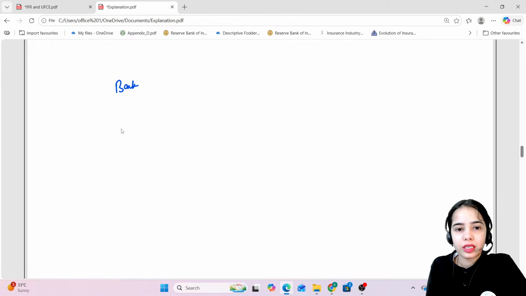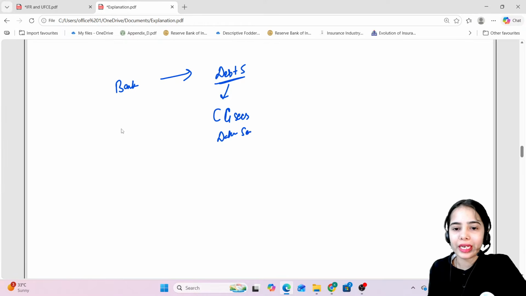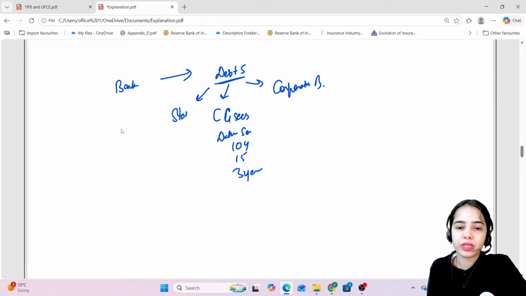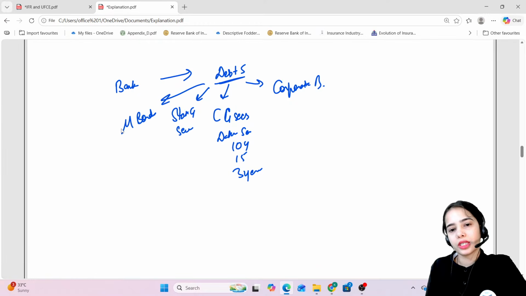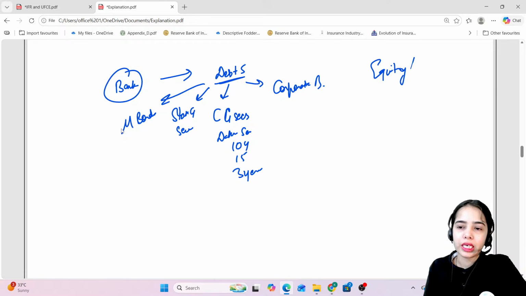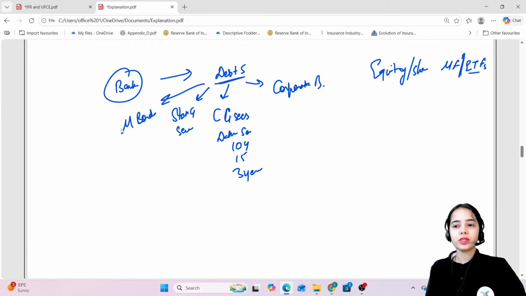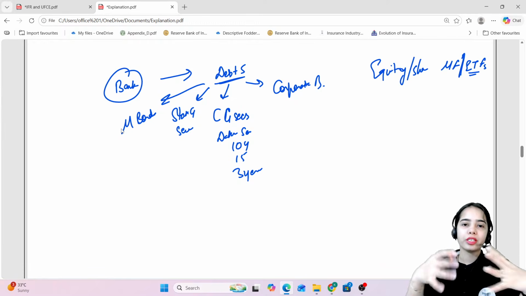See the banks, if they are investing in debt securities, let's say they are purchasing central government securities, the dated securities of 10 years, 15 years, 3 years or something. They are also purchasing corporate bonds. They are also investing in state government securities, state government bonds, maybe municipal bonds, or they are investing in equity also. The banks are also investing their money in shares, in mutual funds, in ETFs, that is exchange traded funds and such. So banks are having multiple exposures.